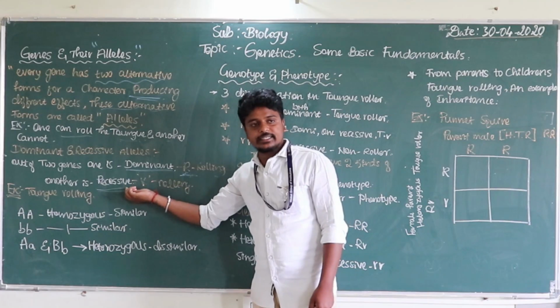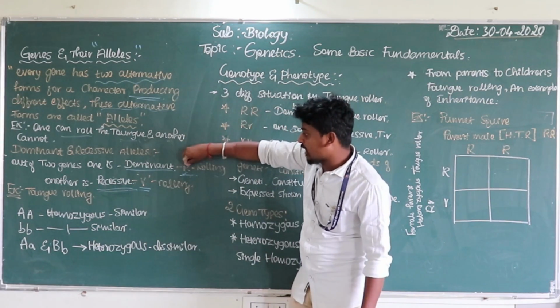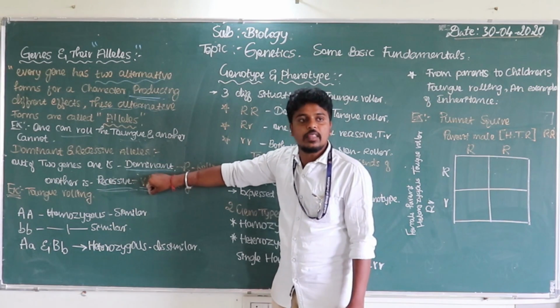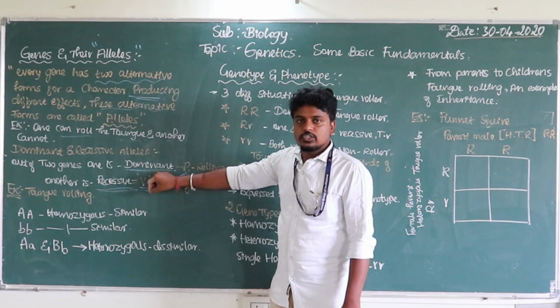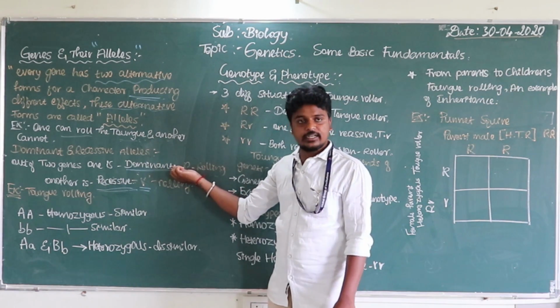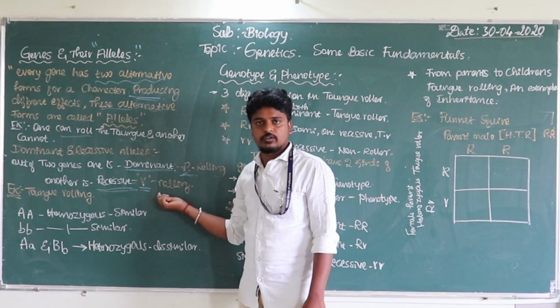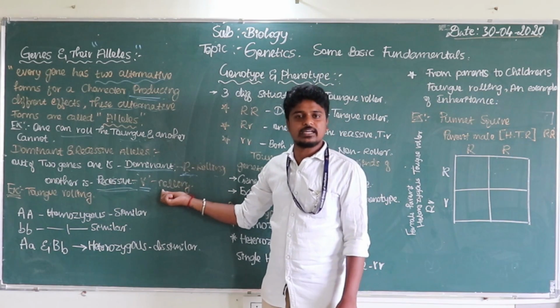Always the recessive characters are indicated by the small r, the same letter as the dominant character, not a different letter. So once you use D for the dominant character, for example, you should use a small d itself. Here you will use D, and you cannot use A or B or C.